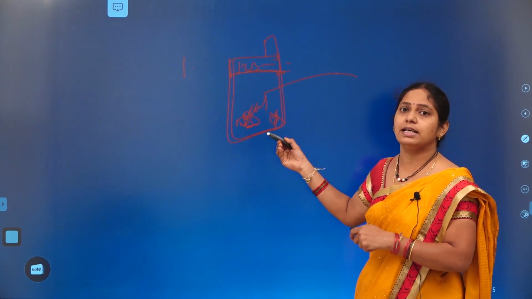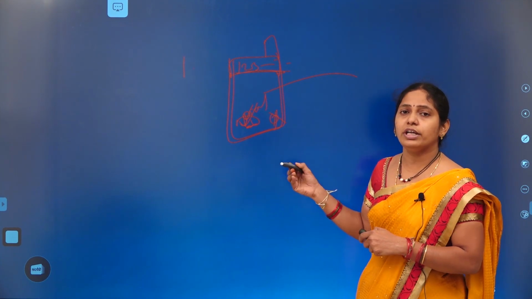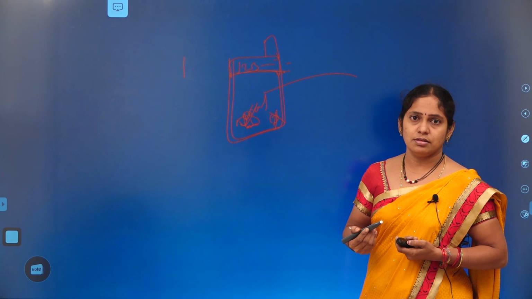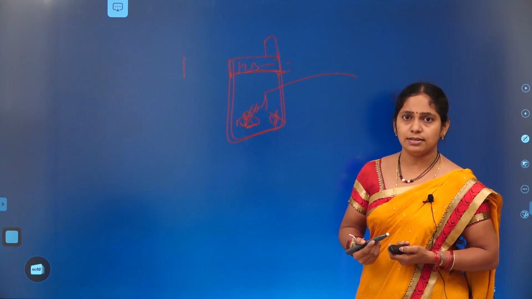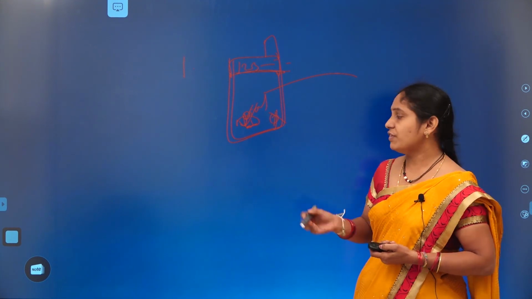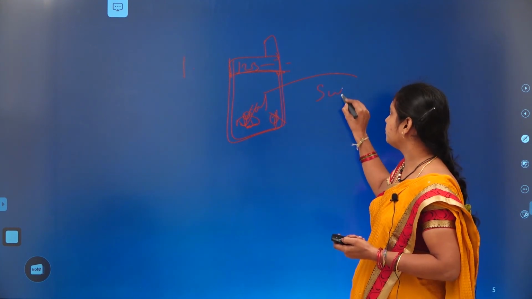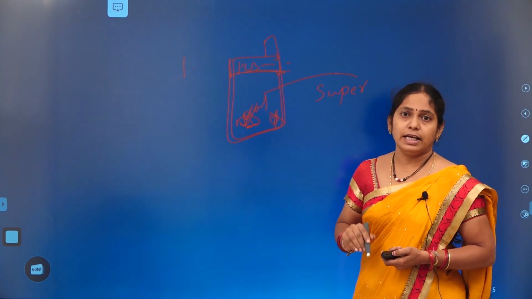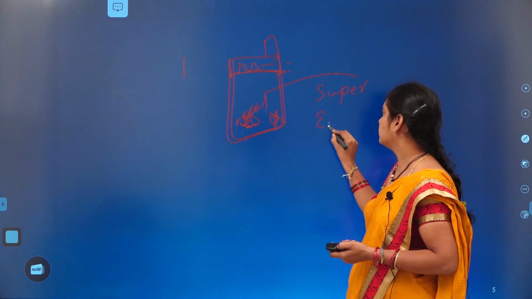Let us discuss another example. How to go to your supermarket. Suppose we want to purchase some items. What is the process involved in that? Let us discuss. First we should go to the supermarket. Good. After that, enter into the supermarket.